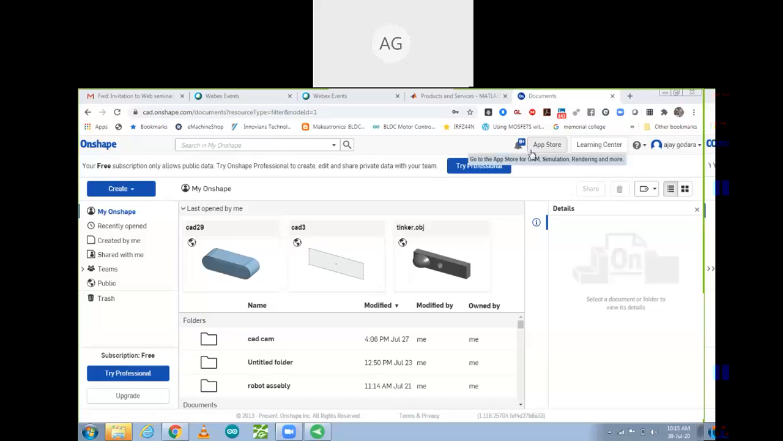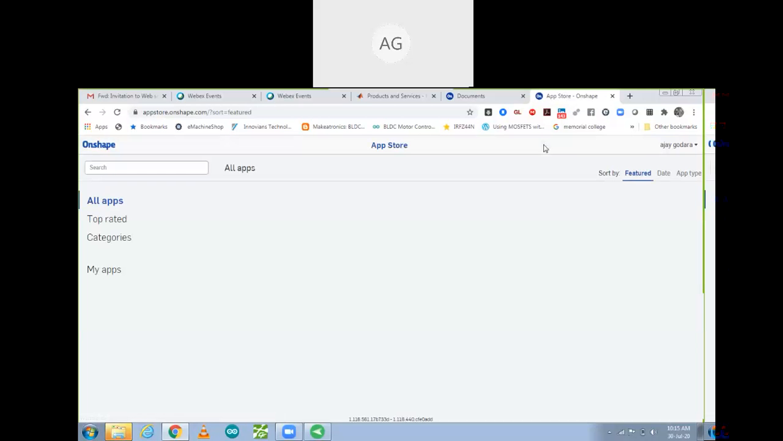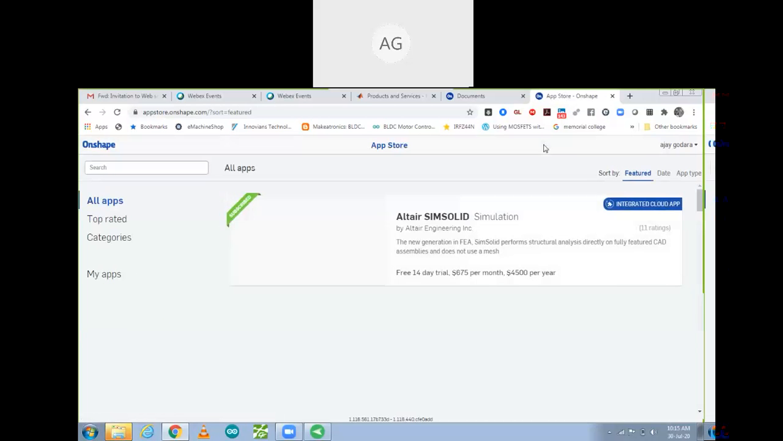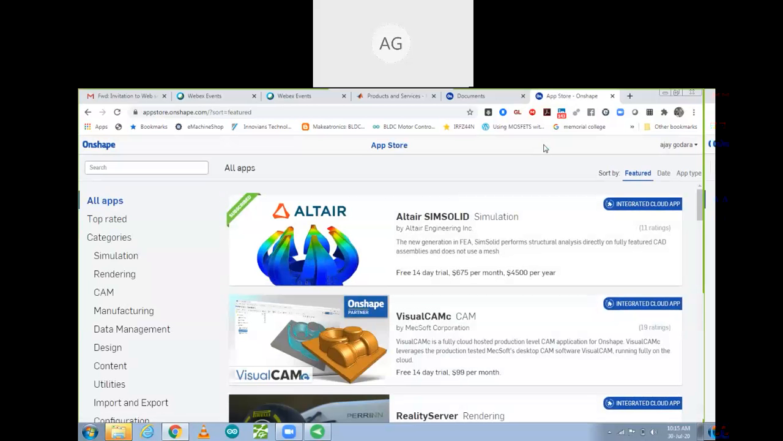So click on this app store. There are different applications. With their help you can also do CAM operations, but for that you need the license of that particular app. So that you can take. Now this one is the Altair app that you can integrate with your cloud, and you will be able to do simulation with the help of this.